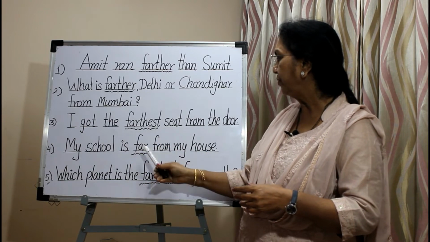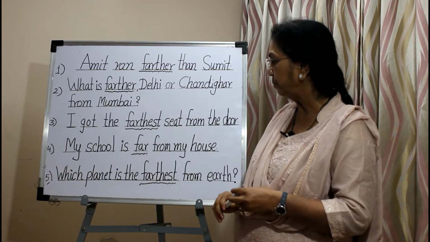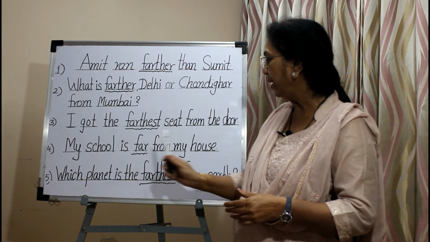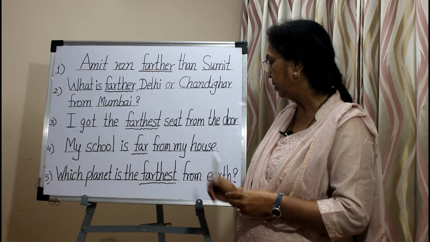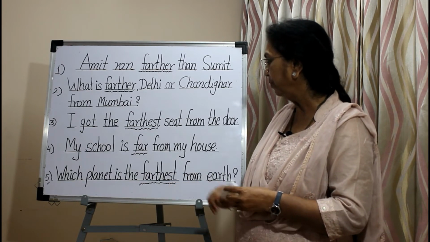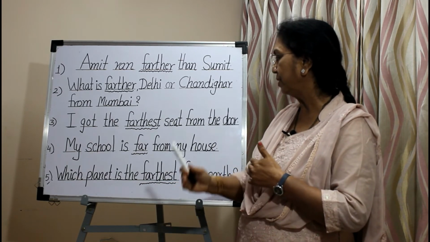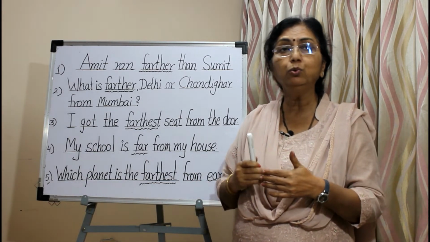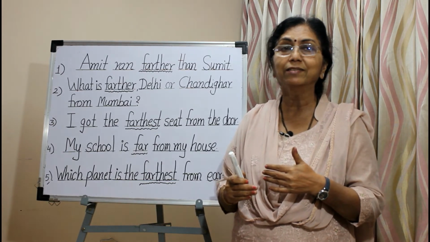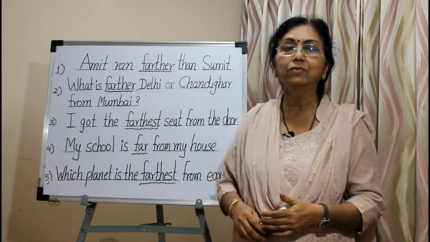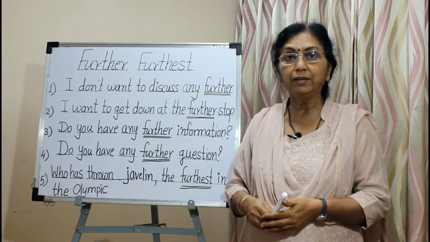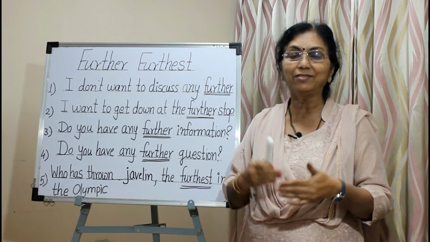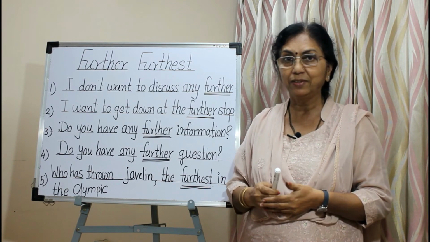My school is far from my house. Again, far is the positive form and it shows the physical distance. Which planet is the farthest from the earth? Again, farthest, that is the superlative form of far, shows the physical distance. So farther and farthest are used to show the physical distance or the measurable distance.